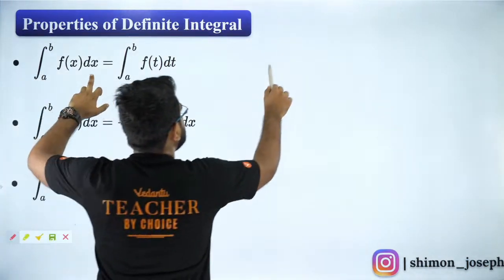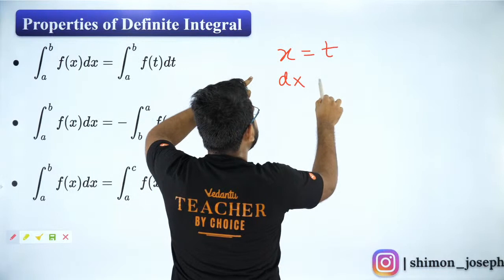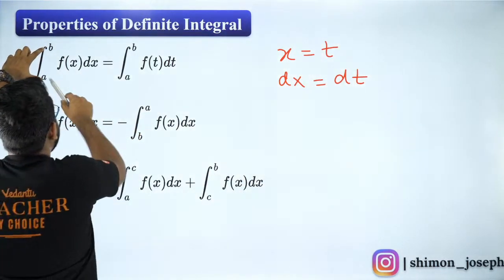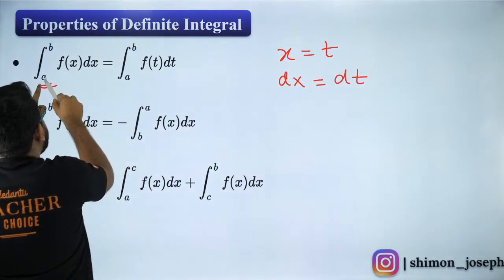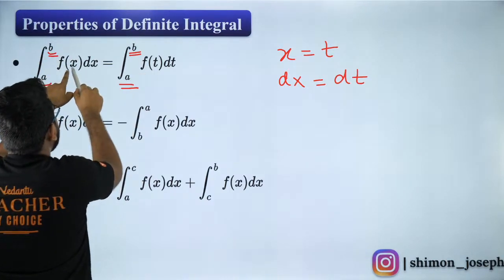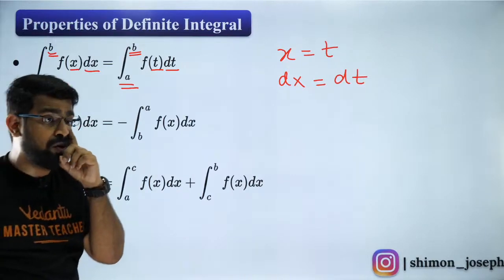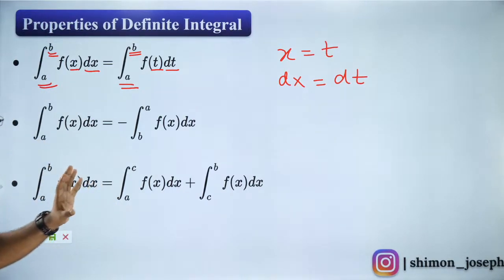So guys, what I'll do is I will put x as t. If I put x as t, my dx is equal to dt. Isn't that right, guys? Basically x is equal to t, so the limits will be the same. If x is a, t is also a. If x is b, t is also b. Instead of x, I put t, dx is dt. That is how your change of variable rule comes in. I hope everybody is clear with it. All of you?